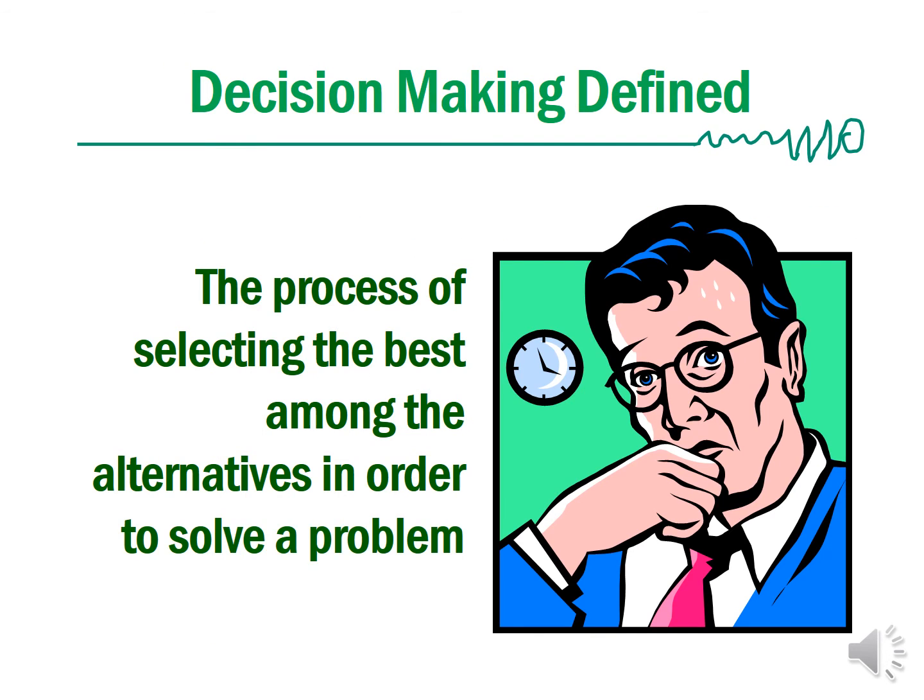Decision making defined. Decision making is the process of selecting the best among the alternatives in order to solve a problem. In other words, when you come across a problem, you will have many solutions. So selecting the best alternative solution to solve the problem is decision making.